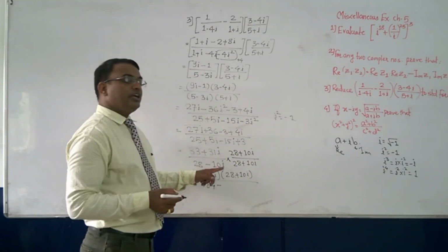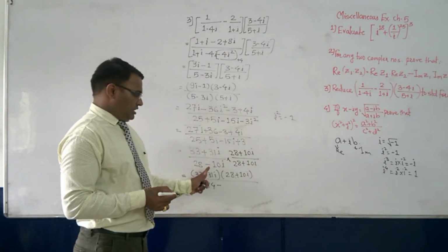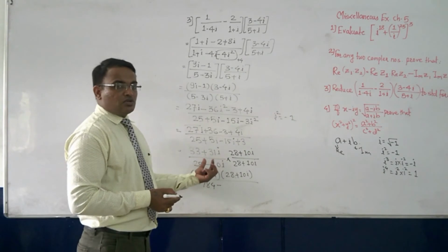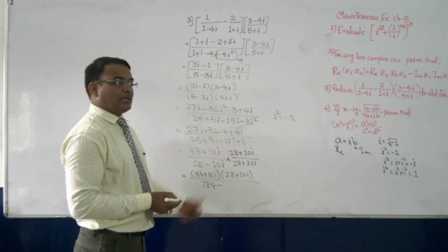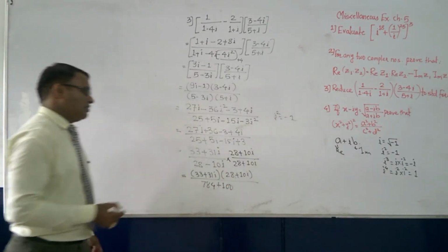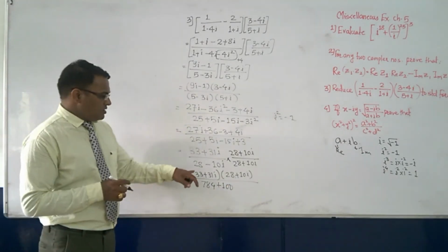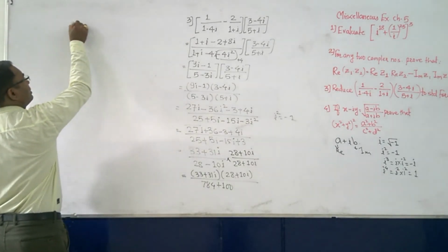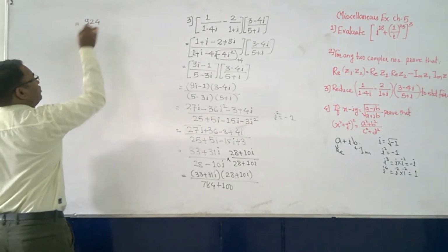minus 10 into 10, 100, then it is what? Minus 10 square, so it is minus 100i square, so minus into minus will become plus. Okay, now 33 into 28 will be 924.